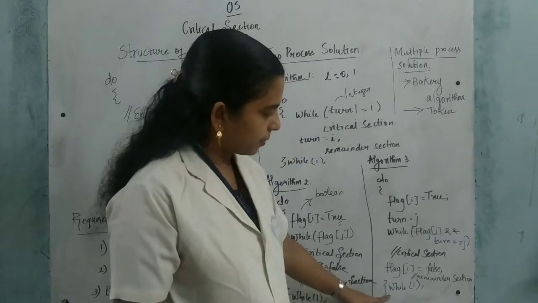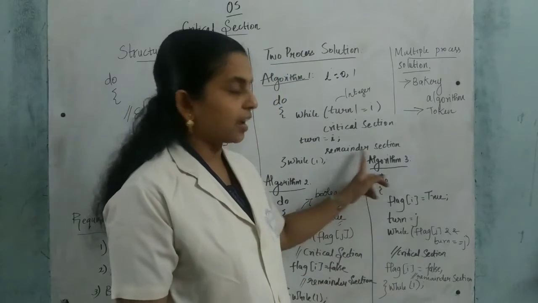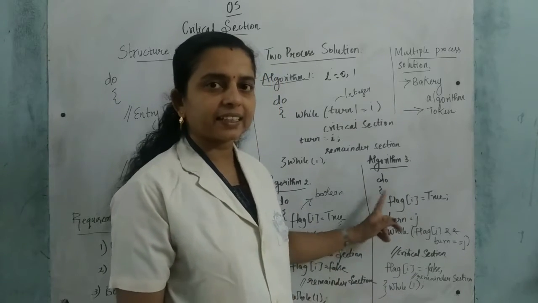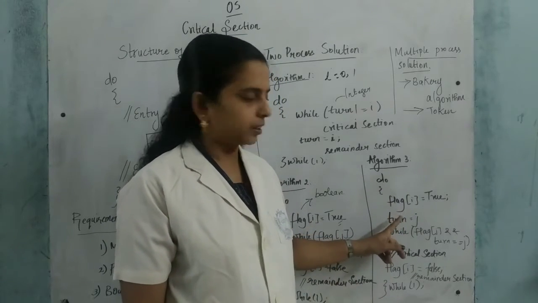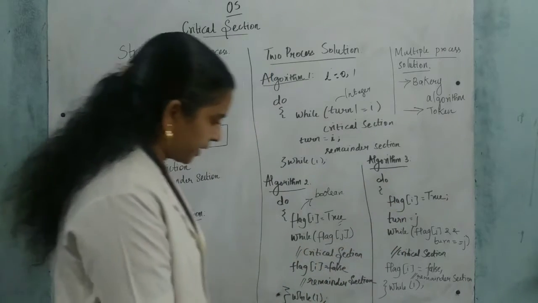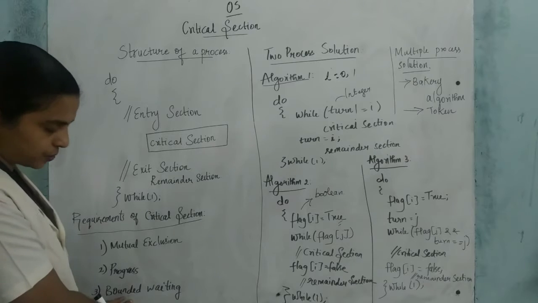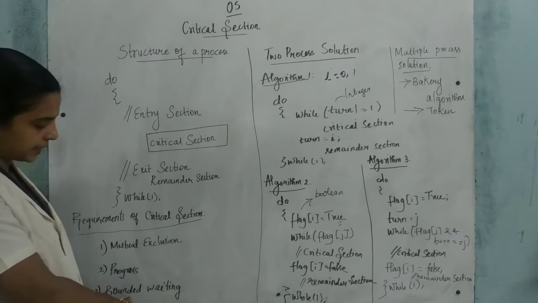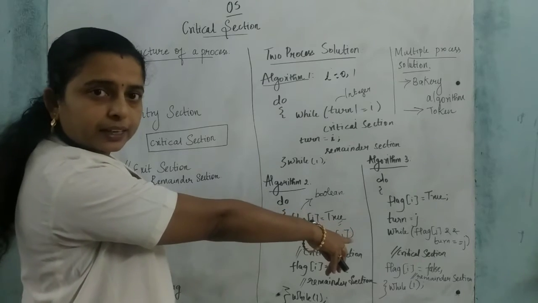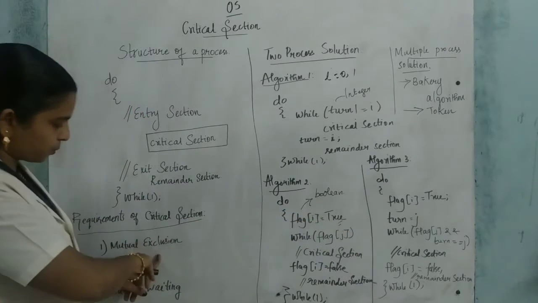So from these conditions, we can check which process is waiting to enter inside the critical section. We can see the number of times the process is waiting for entering inside the critical section. So bounded waiting is solved, right? Also, only the true condition can execute the critical section, so the first one is solved.